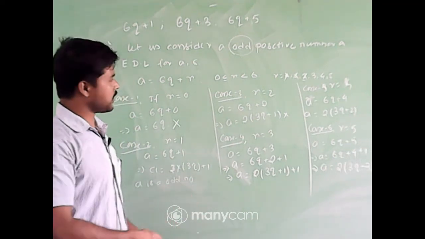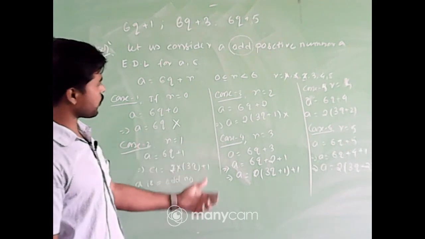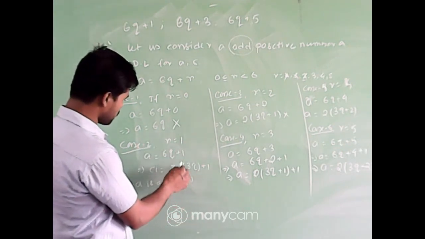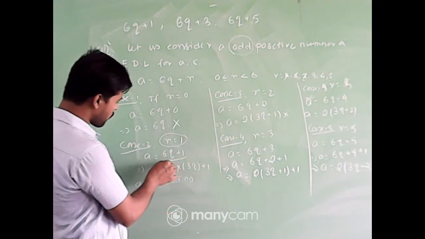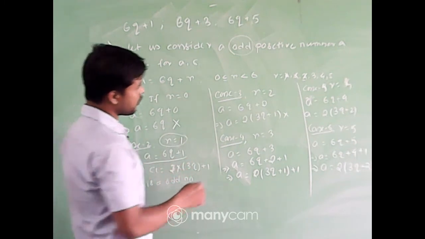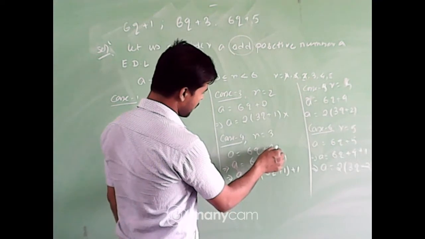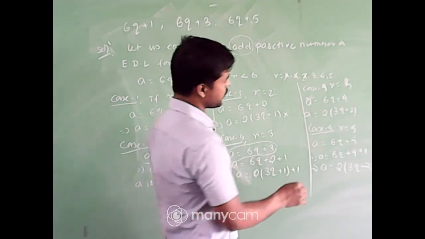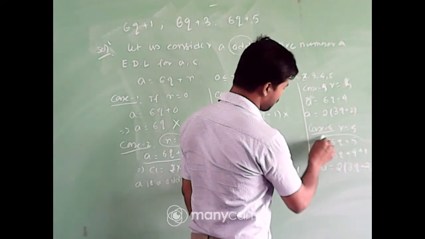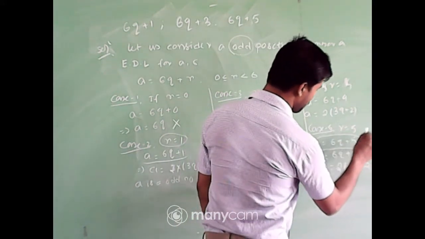So in which case does the number a become an odd integer? When r = 1, a is of the form 6q + 1. When r = 3, a is of the form 6q + 3, and when r = 5, a is of the form 6q + 5.